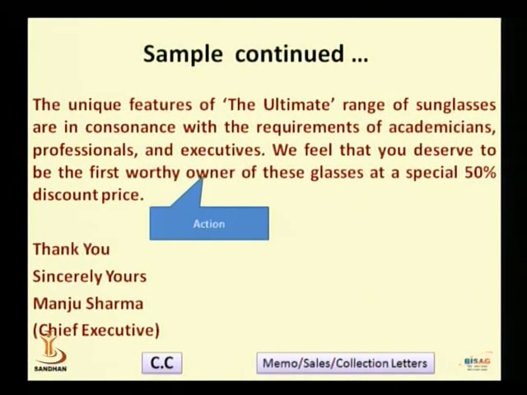aroused. And finally, the letter ends with the action that the retail stores would like to take. And they are offering a lot of incentives. It's almost a 50% discount that they are offering, because it is a new range that is being introduced into the market, which is quite attractive. Anyone would immediately take action to buy a